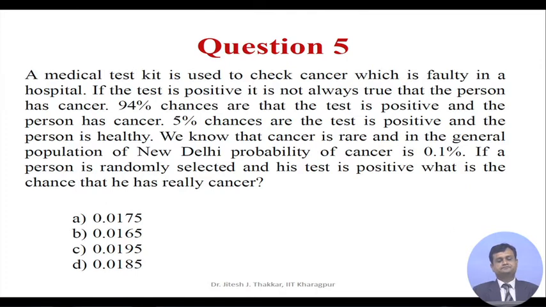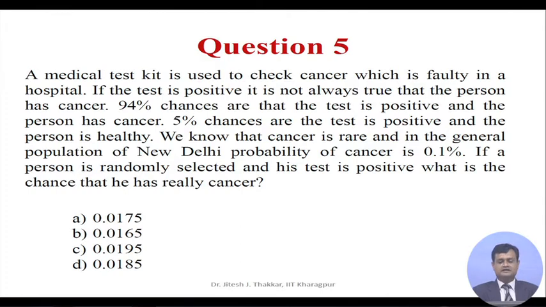Question 5. A medical test kit used to check cancer is faulty in a hospital. If the test is positive, it is not always true that the person has cancer. 94% chances are that the test is positive and the person has cancer. 5% chances are the test is positive and the person is healthy.